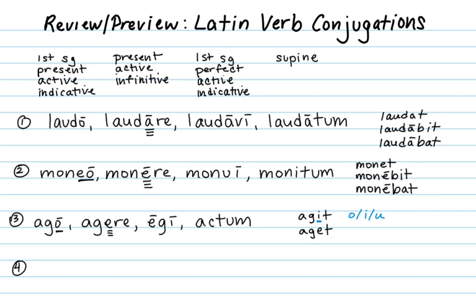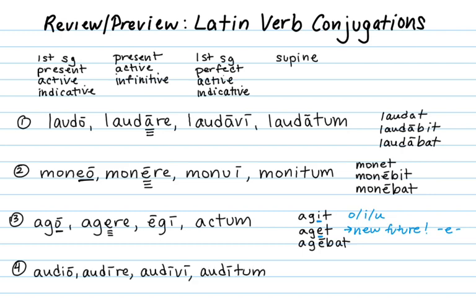The future is aget, and you'll notice that this is a completely different way of forming the future than our first and second conjugations. There is no B infix. You see an E in the imperfect, agebat, and in fact the imperfect is going to look a lot like what you learned from the imperfect in the first and second conjugations.